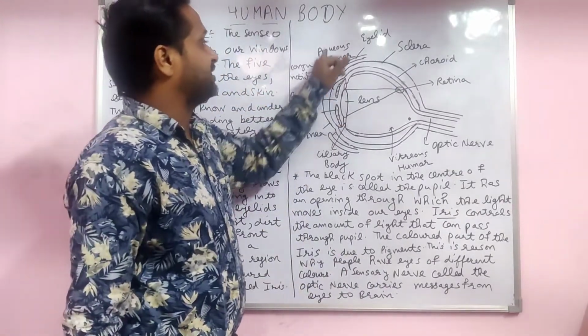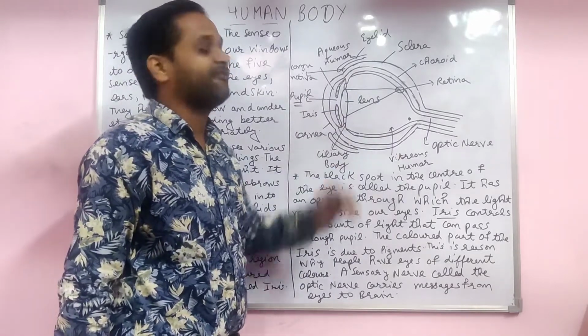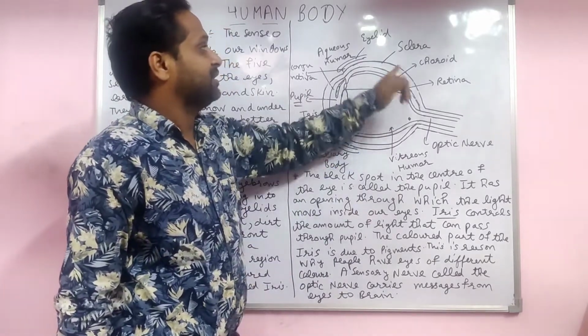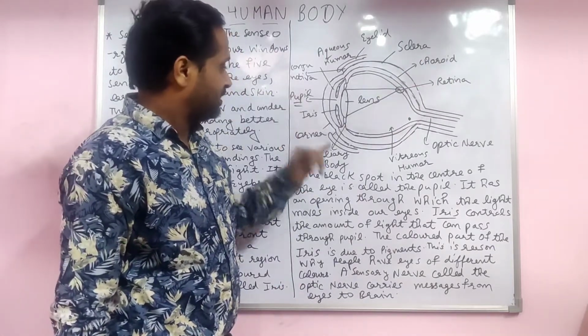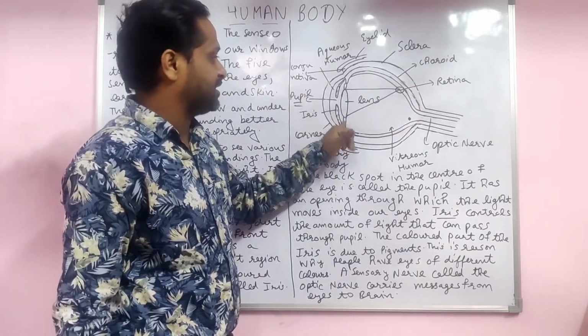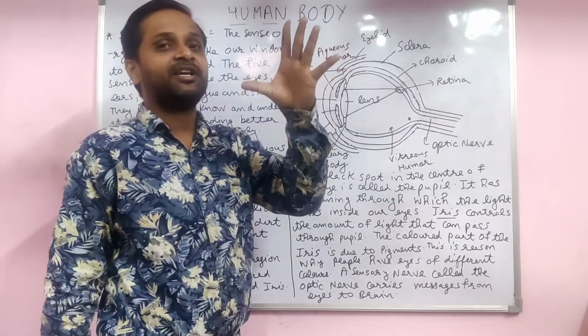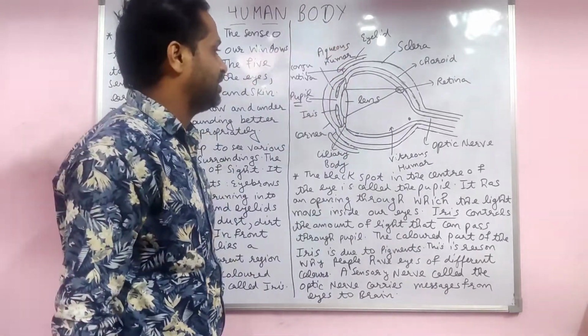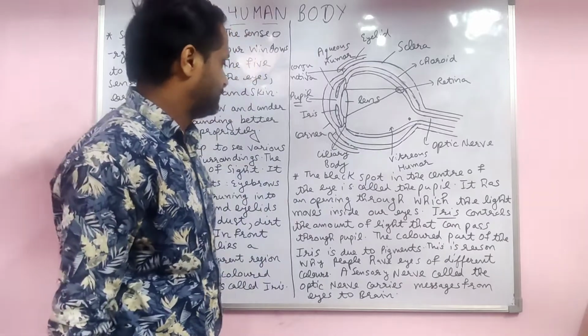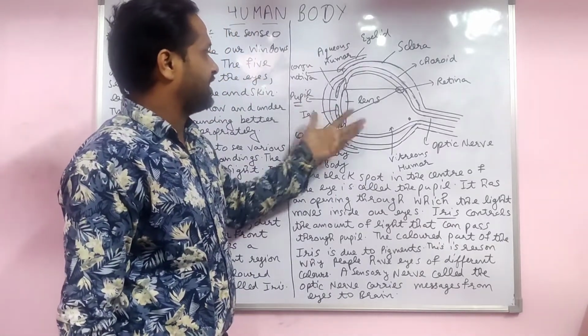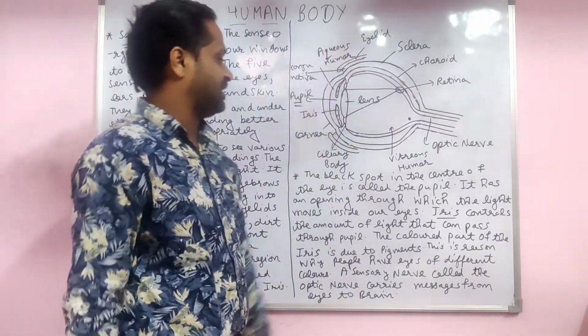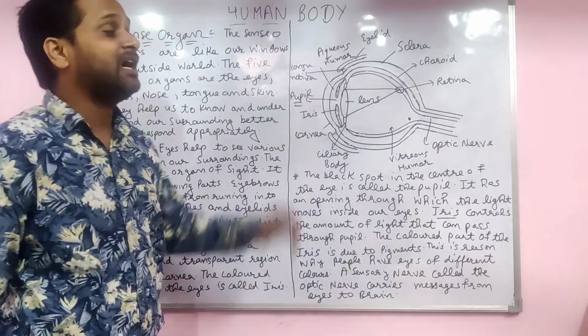Here one liquid is there, the aqueous humor. Here another liquid is there, the vitreous humor. Here the choroid is there. And the ciliary muscles adjust the lens, increasing or decreasing the thickness of the convex lens. This is the pupil, this is the iris, this is the cornea, and these are the eyelids. So these are the parts of the eye.